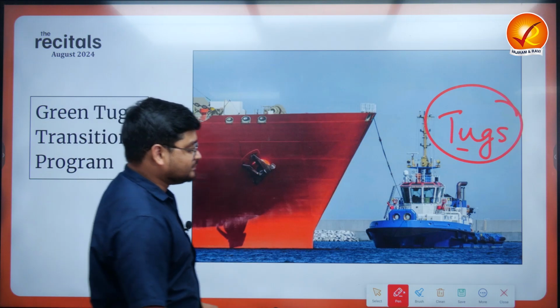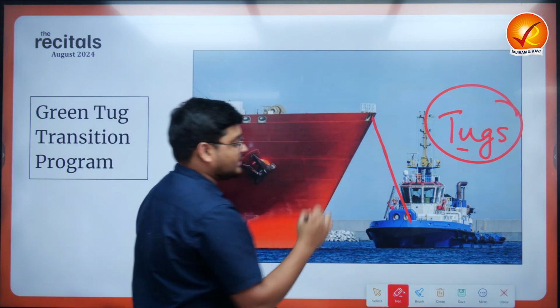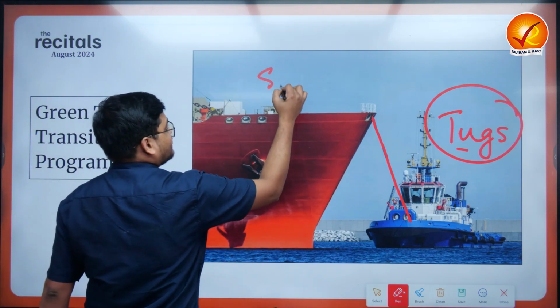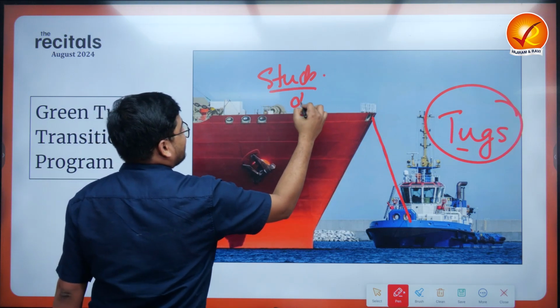And as you can see, there is a small line connecting the tug to the ship. Why? Maybe because the ship is stuck, right? Or maybe the ship is totally damaged.